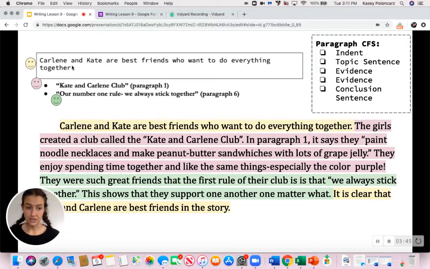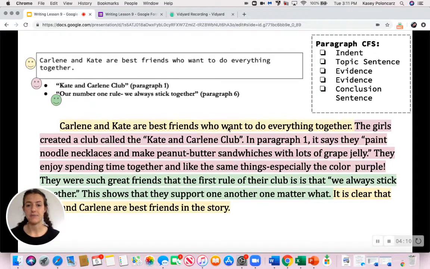So I'm just gonna do my indent. I put my 2 fingers down, and then I started typing. Well, for a computer, I actually did 5 spaces. So I did 5 spaces, and then I started my paragraph. And I put my topic sentence. I'm copying it directly from my box. So just what you have in your box, you're just copying it down. I have the same thing. I put it in yellow so that you guys can see it.